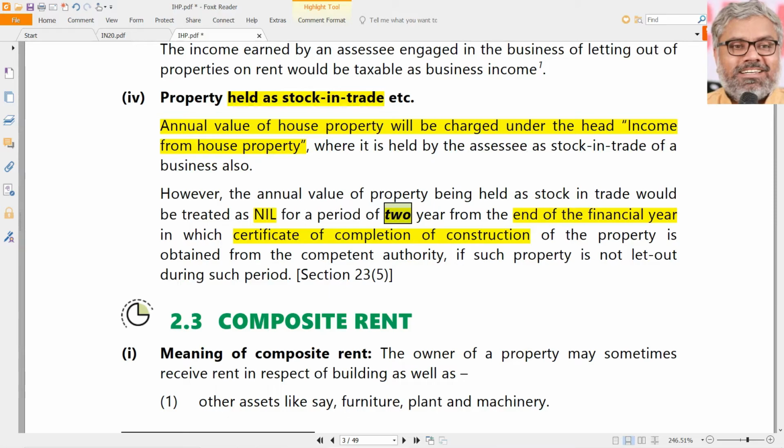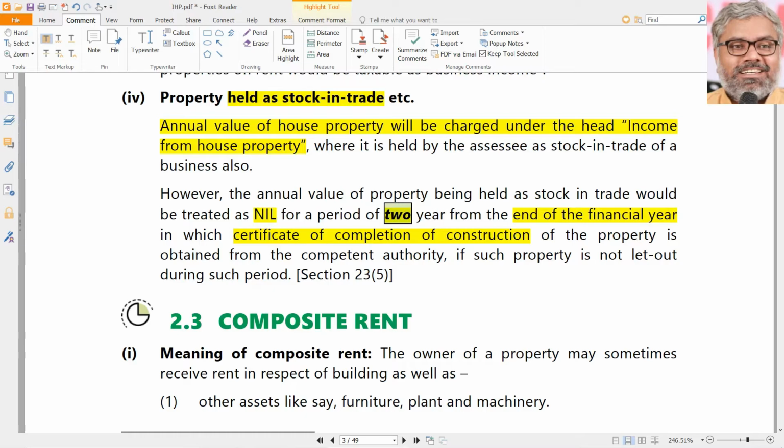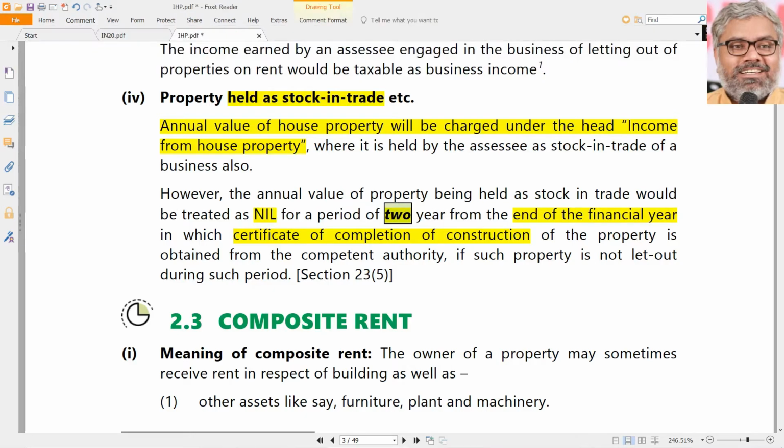He can consider them as nil. No taxability, that means. When we say annual value nil means no taxability in respect of those properties, but only up to a period of 2 years. 2 years from the end of the financial year in which the certificate of completion has been obtained. So what after 2 years? Go back to same fate.